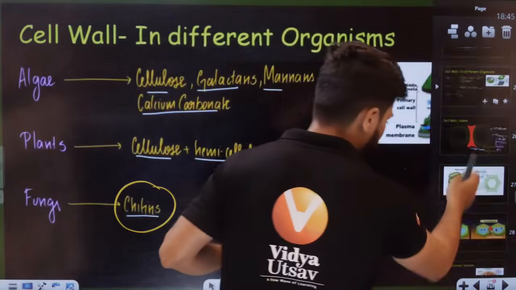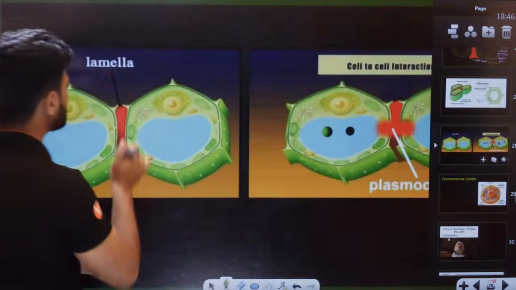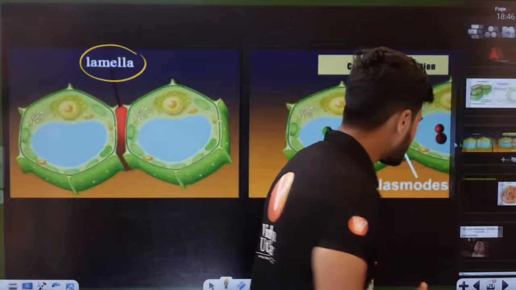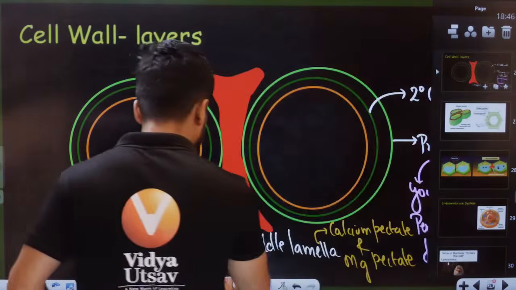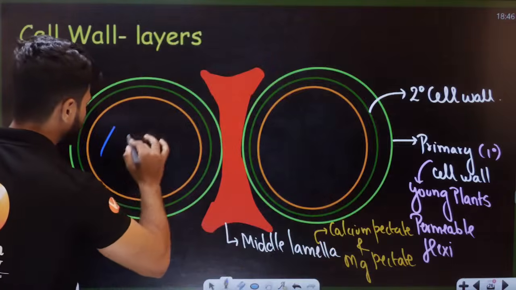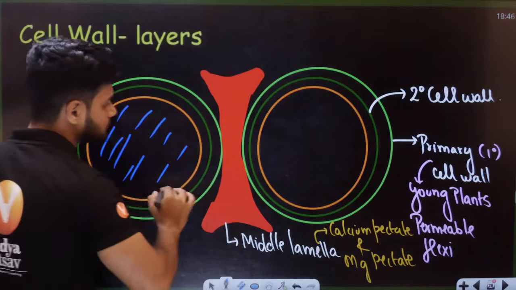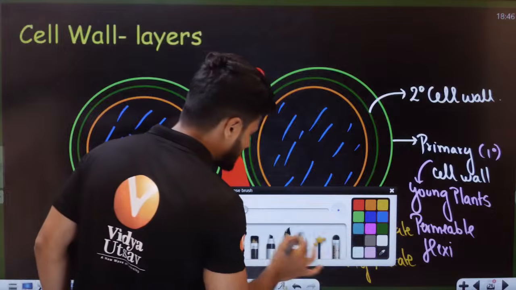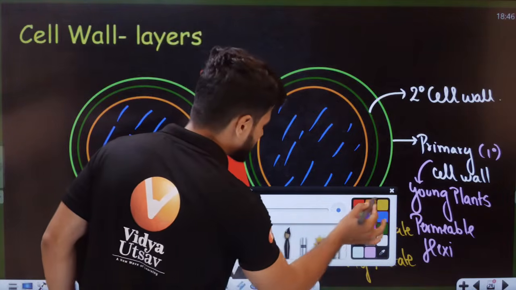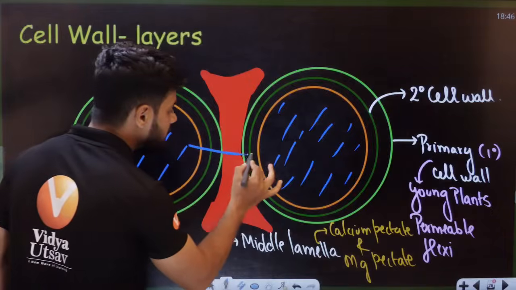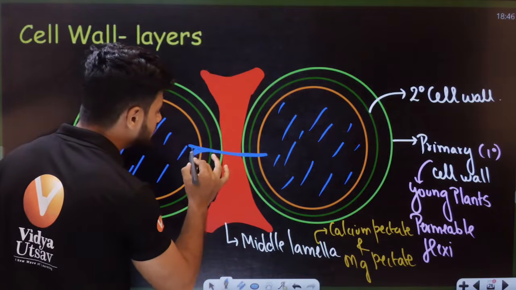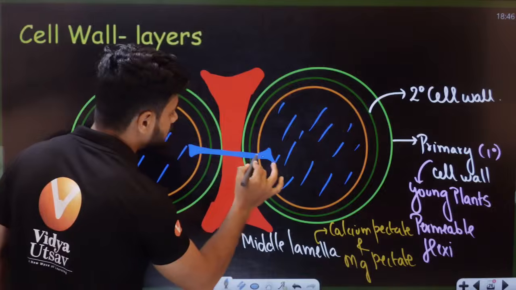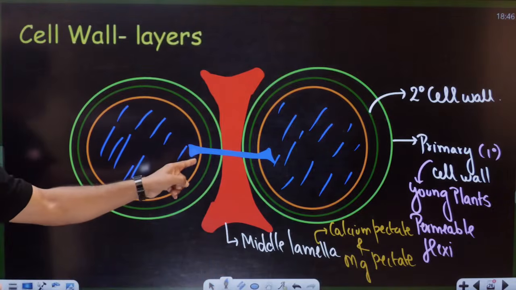Now, students, can all of you see here? This is called the middle lamellae. I want all of you to understand this. Here we have the cytoplasm, the inside cytoplasm, and here we have the cytoplasm. This cytoplasm is actually connected to the adjacent cytoplasm here. Can all of you see, students? The cytoplasm is connected here.